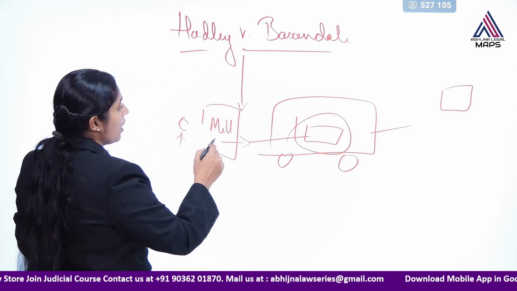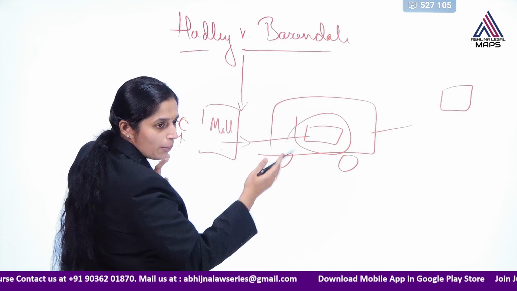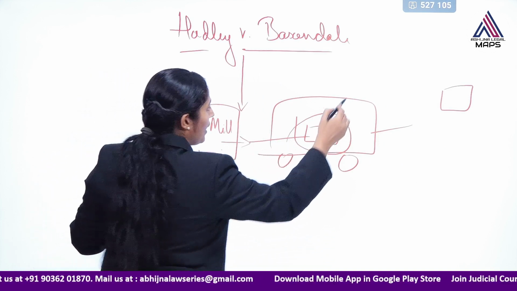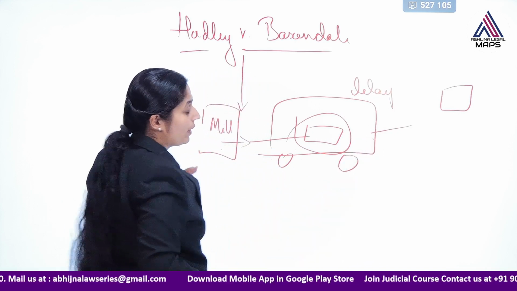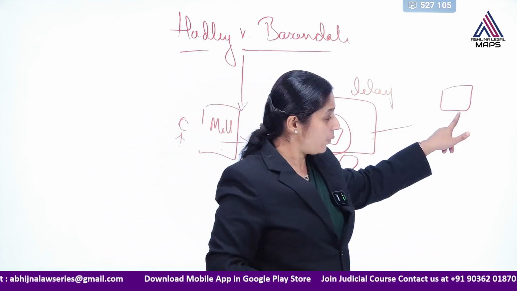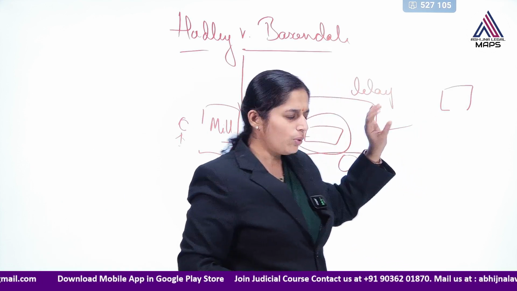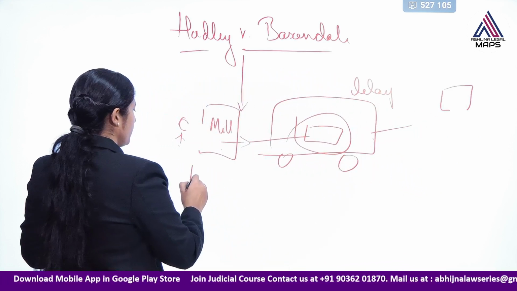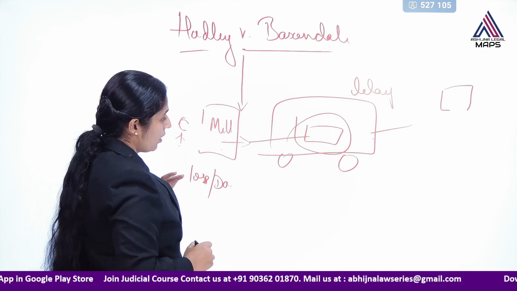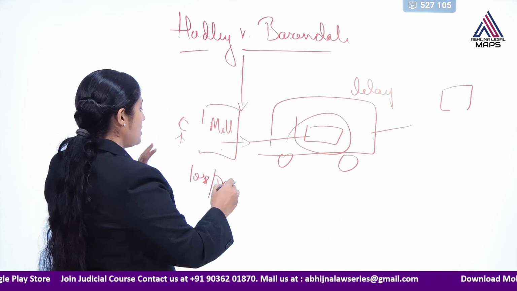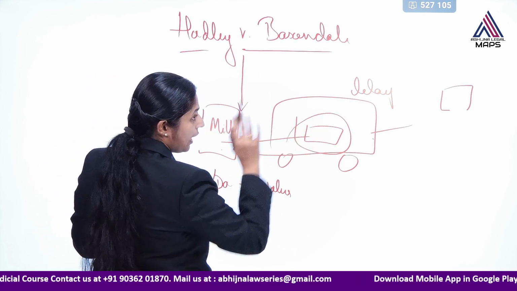So there is a contract between this mill and the carrier, a common carrier, but there was a delay. When the carrier reached the destined place, there was some delay, due to which some loss occurred to the mill. So this is a natural damage naturally arising out of this delay.